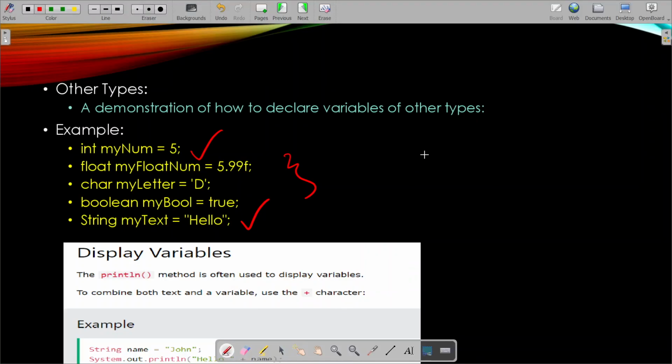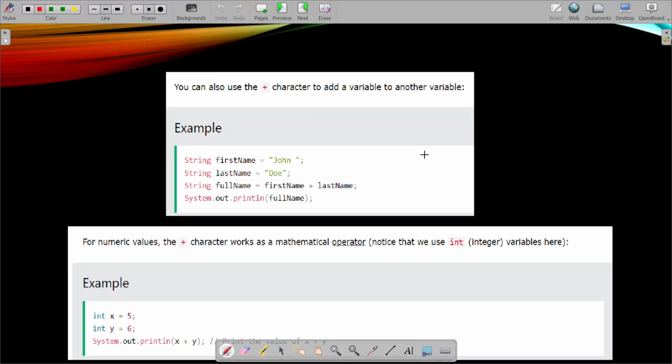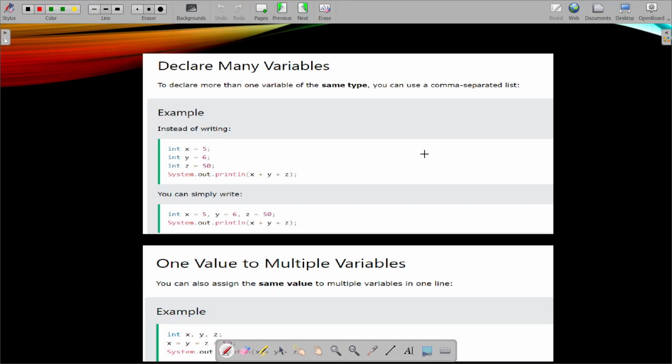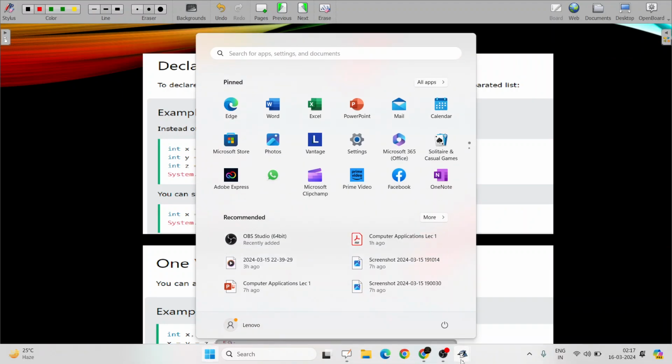So I have shown the next variables, other variables too. I have also shown these things. These two slides are somewhat important. Declaring many variables I have already shown. Go through it. One value to multiple variables. This is a cool thing. You can try it. It would save your time.